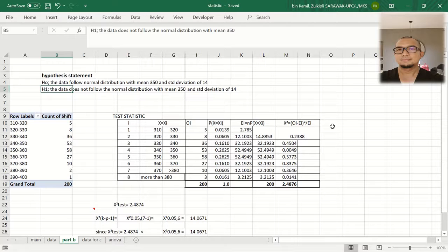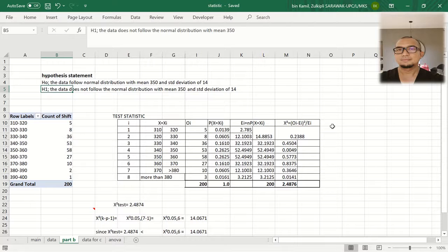So from this table, we're going to extract the data and put it in our test statistic table. X is the weight range from 310 until more than 380. So we're going to group it into 7 categories. So in this column, the Oi is the observed value.